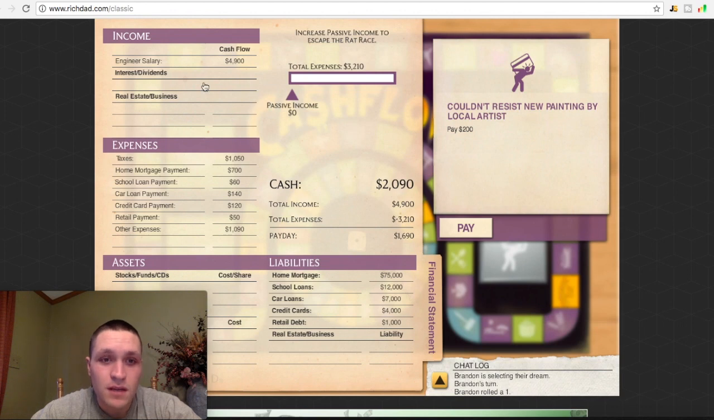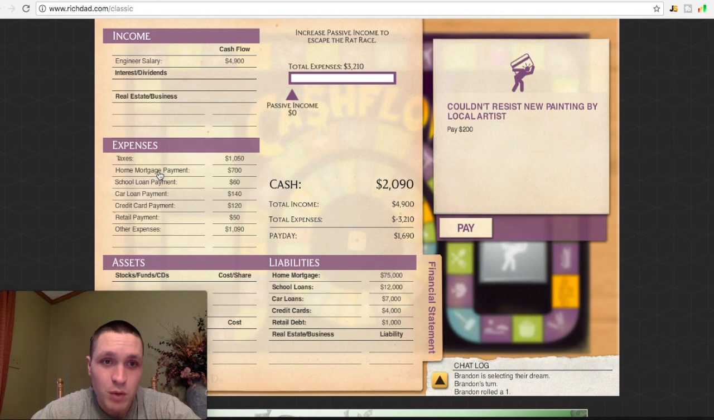Okay, as you can see, you get a random job. So right now, I have an engineer salary. That's my cash flow. These are my expenses that I need to pay back. Assets are down here. I do not have any. And here are my liabilities. The assets you build up as you go along. Liabilities are things that I have to pay. Like, these are the total loans of what I have to pay. And my expenses, these are per month.